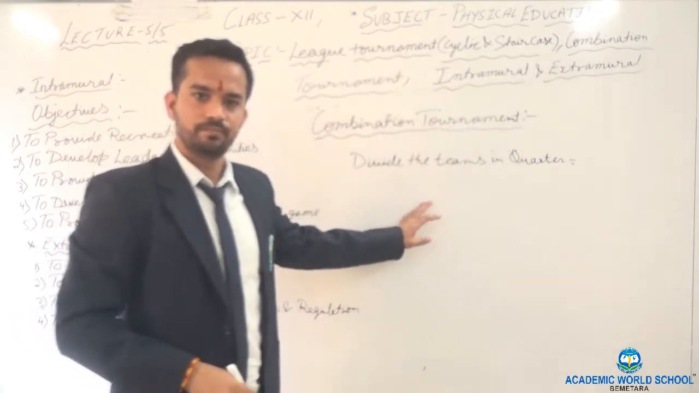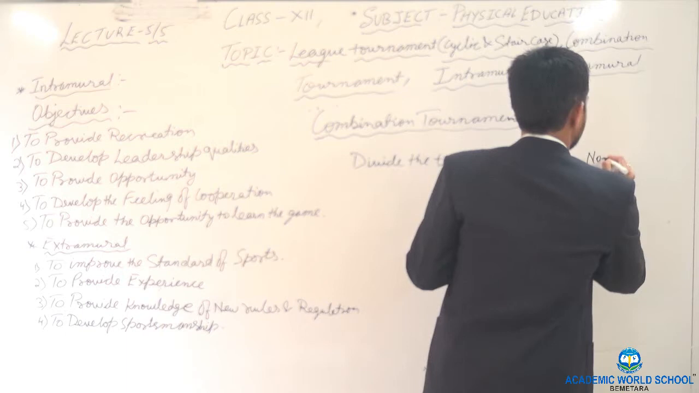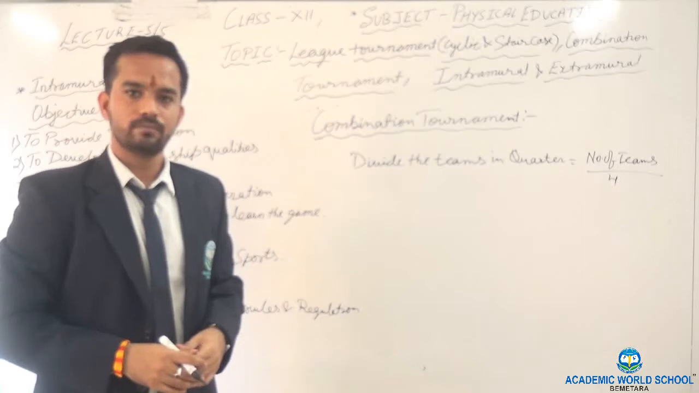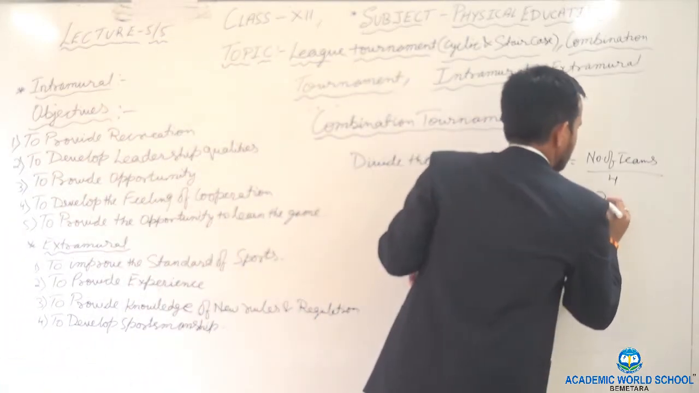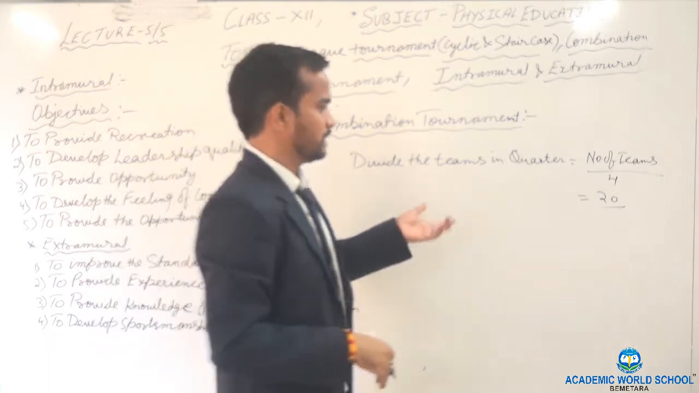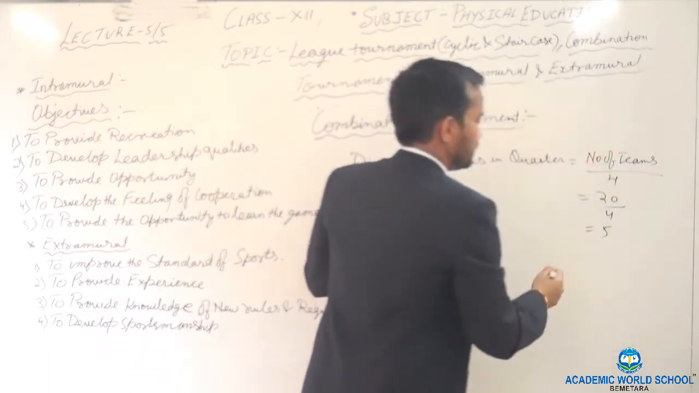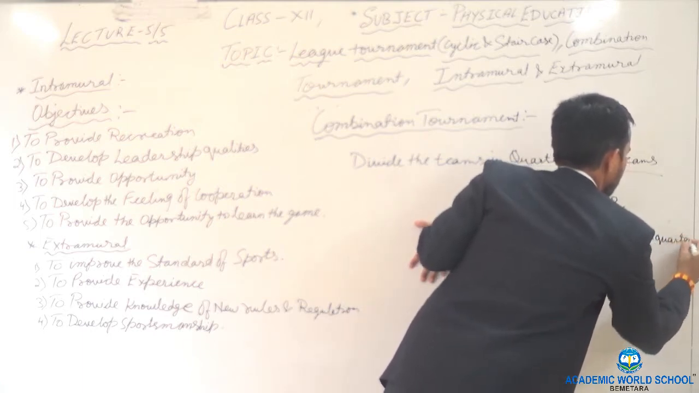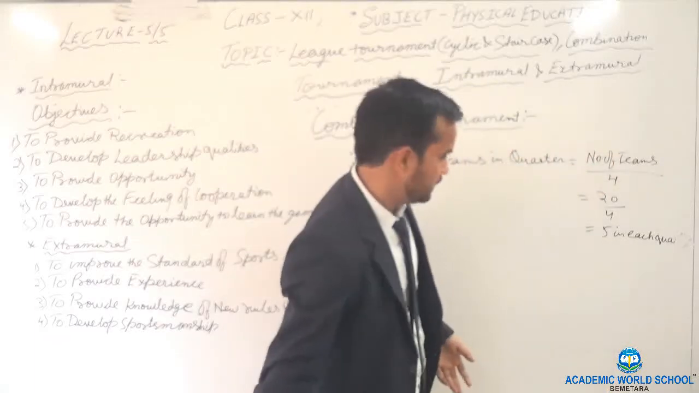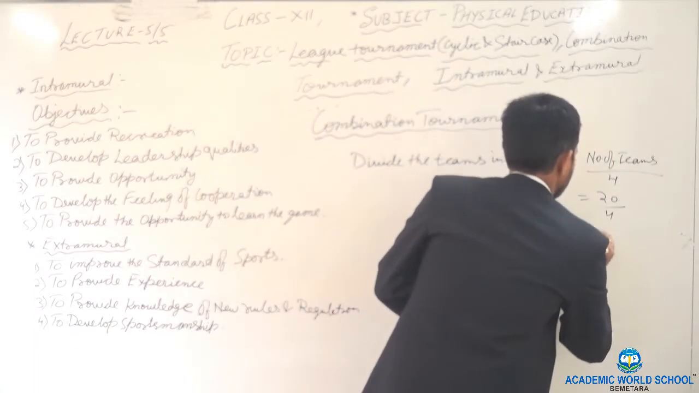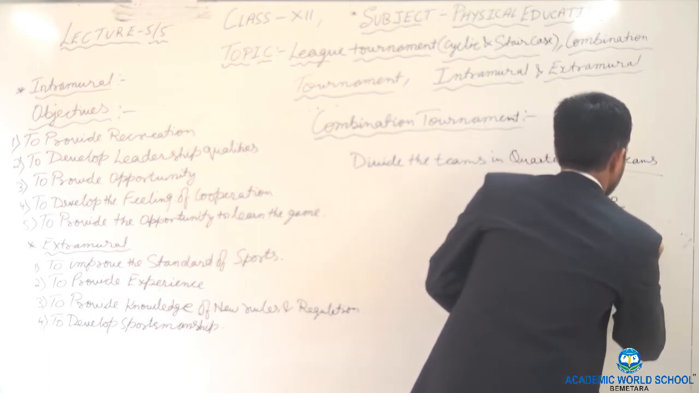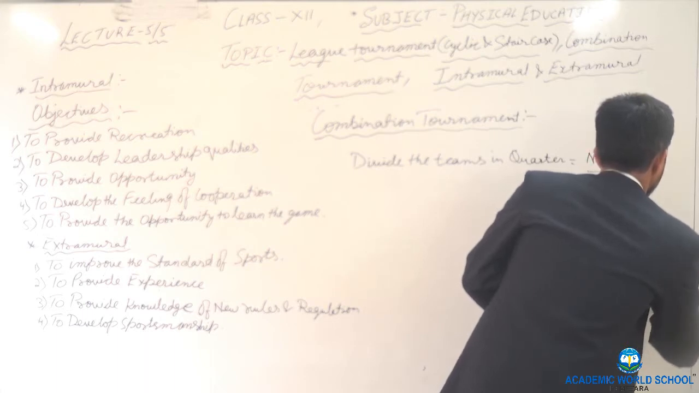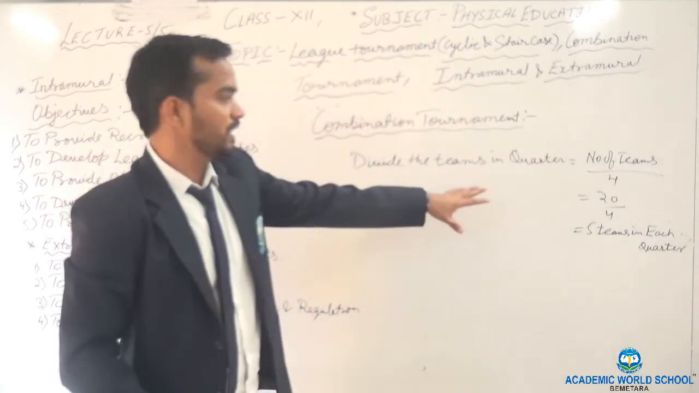Quarters means 4. So how to divide? Number of teams divided by 4. For example, 20 teams. Clear? Divided by 4 means 5 in each. 5 teams in each quarter.